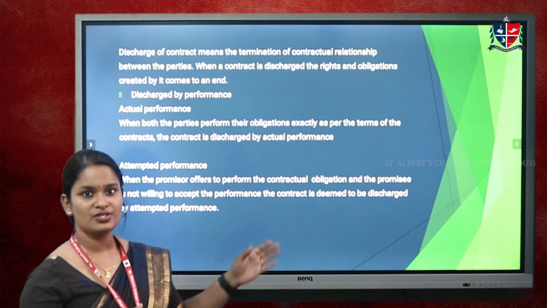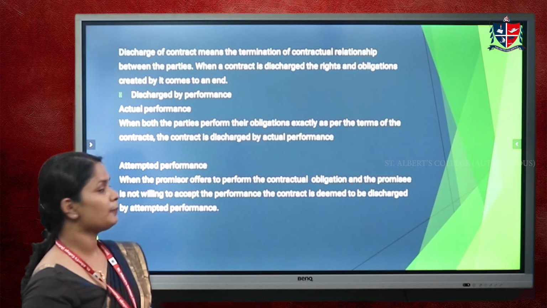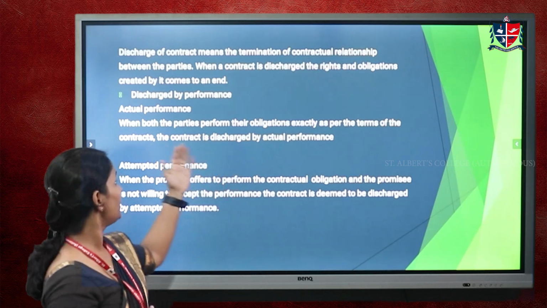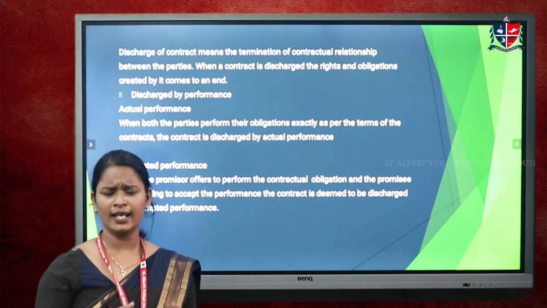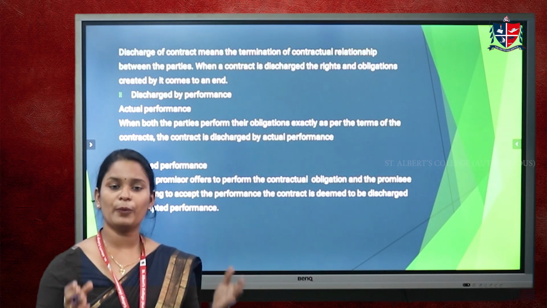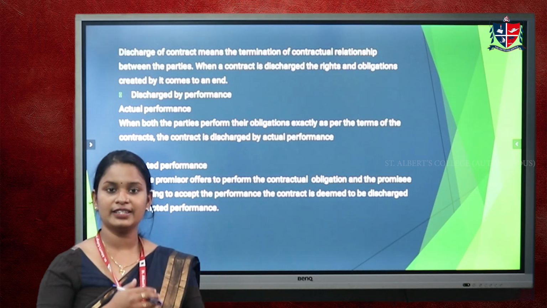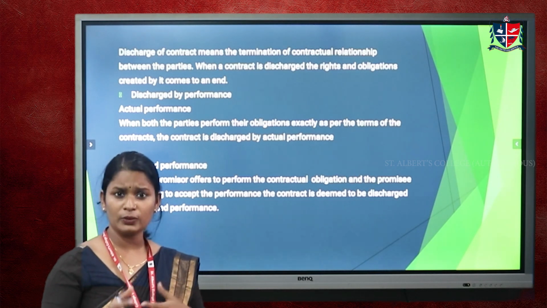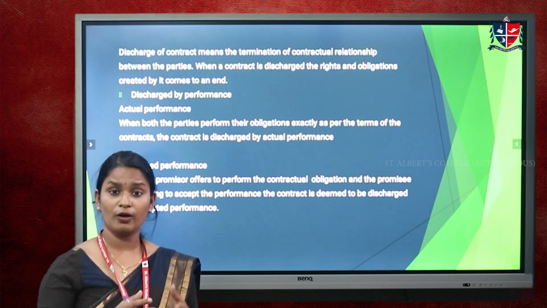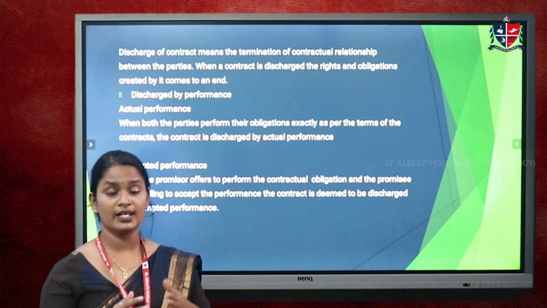The first one is discharge by performance. Based on the performance, the contract can be discharged as actual performance and attempted performance. In actual performance, both the parties complete their performance. Normally in a contract there are two parties, promiser and promisee.